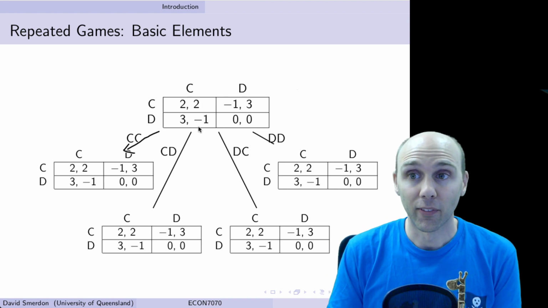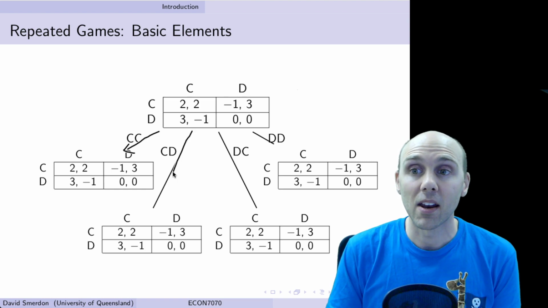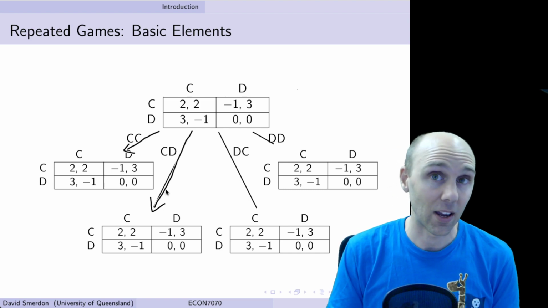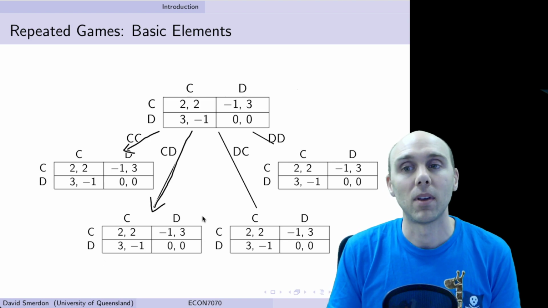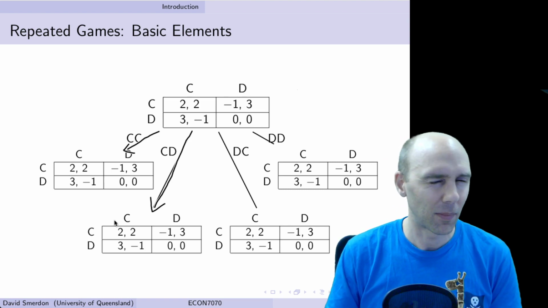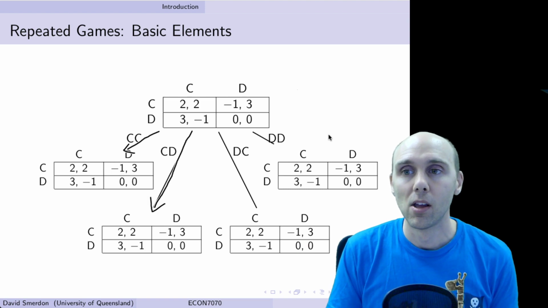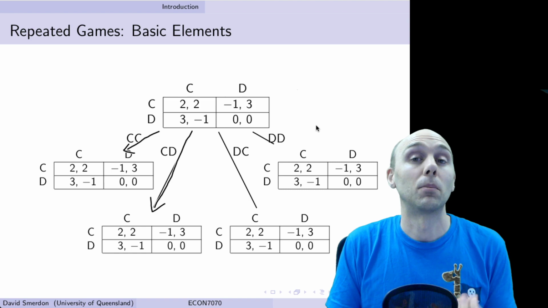If the outcome of the first game is CD, then we're moving down a different branch of the tree. So we've got a different history of play, a different past action has occurred, but we're still playing the same game in period 2. So we're essentially playing the same game, but branching off into different branches in a tree depending on what's been played before.